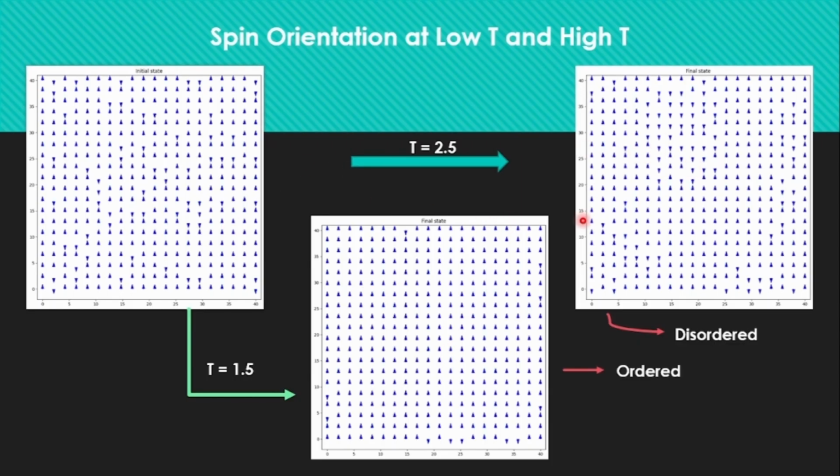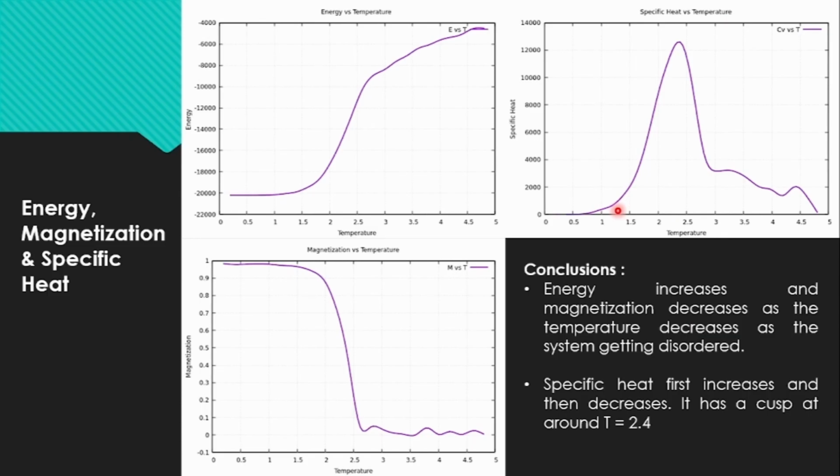In this graph the spins are not aligned along the same direction, that means the system is disordered, and in this case these spins are aligned, that means it is an ordered state. So from this picture we can conclude that between 2.5 and 1.5 we have the critical temperature. Below it the system is ordered and above it is disordered. So to see what the critical temperature is, we have to see the energy versus temperature graph, and then